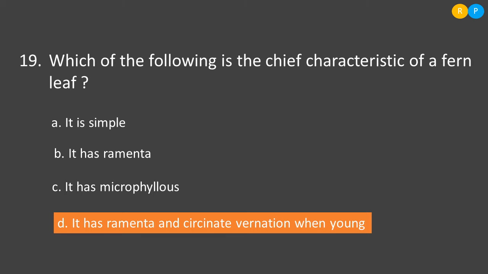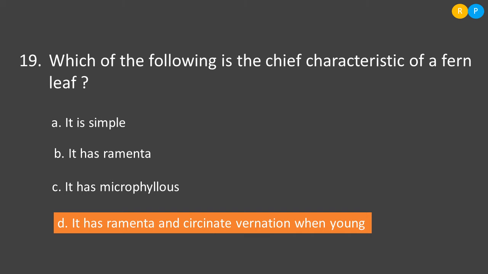Then the 19th question is, which of the following is the chief characteristic of a fern leaf? So ferns are the pteridophytes, right? In the ferns, the leaf is called frond. So you can see the green color leaf present in the fern, and that leaf is called frond. When the leaf is young, it will show curling. That means it gets infolded. That curled leaf in the fern is called circinate vernation. So this unique character can be seen in fern.